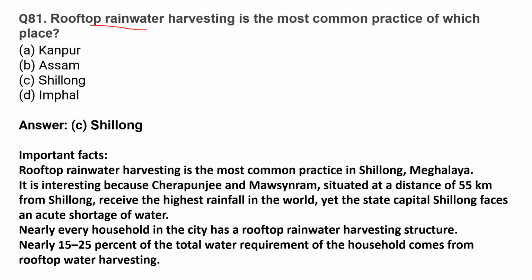Yet the state capital Shillong faces an acute shortage of water. Nearly every household in the city has a rooftop rainwater harvesting structure. Nearly 15 to 25% of the total water requirement of the household comes from rooftop water harvesting.